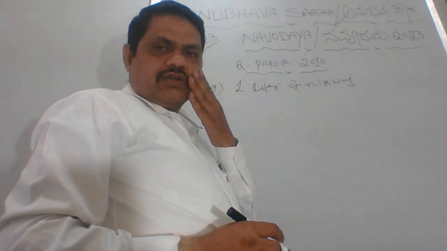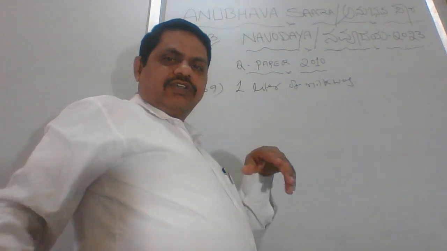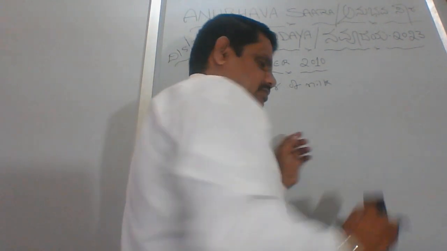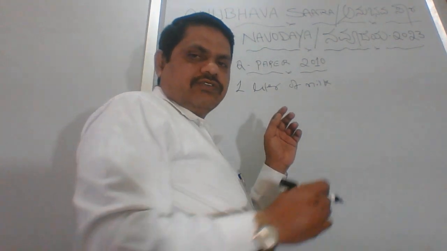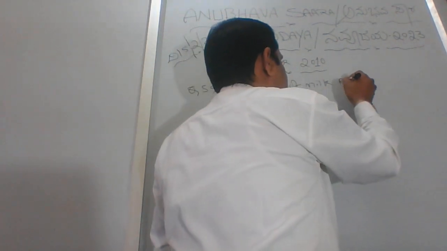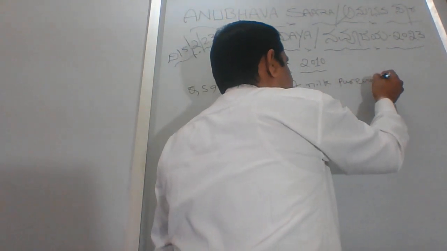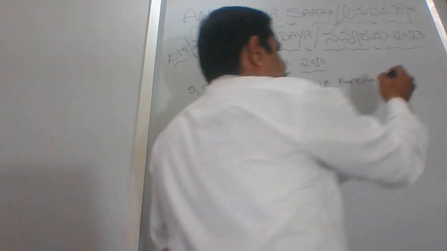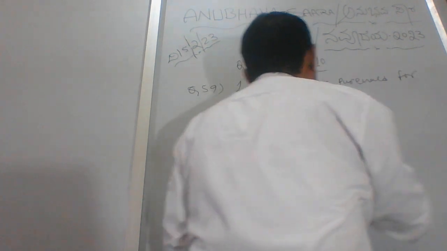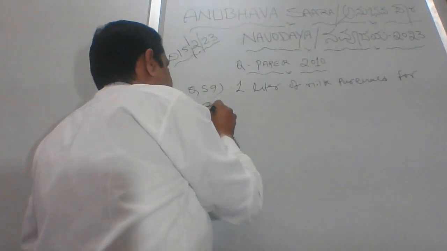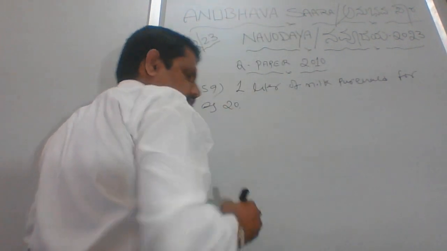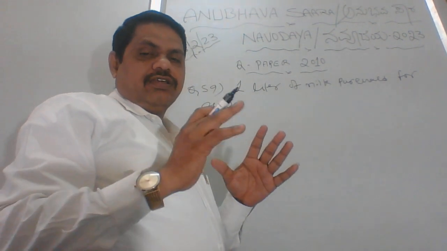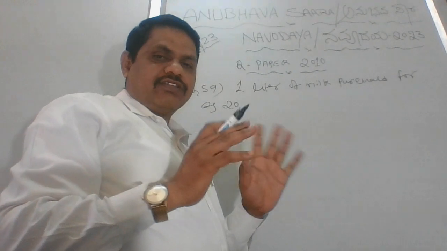Let us see question number 59, what exactly it says. One liter of milk was purchased, not sold. Milk was purchased for Rs 20. Just listen properly, there will be a hidden answer here itself. You have to understand.